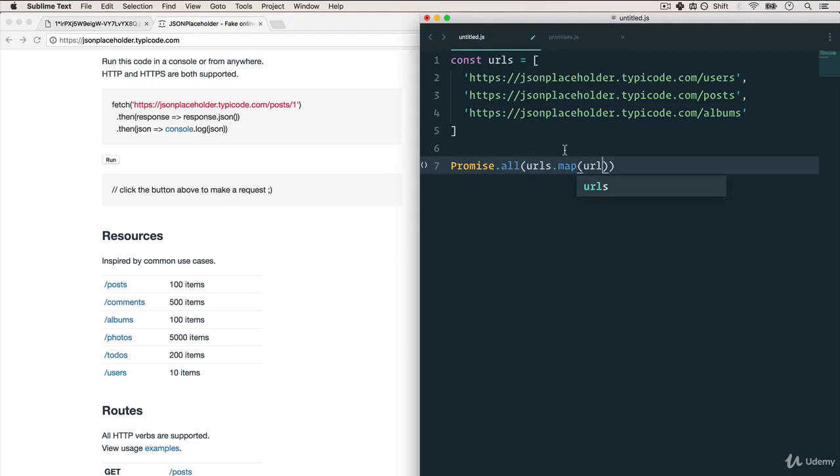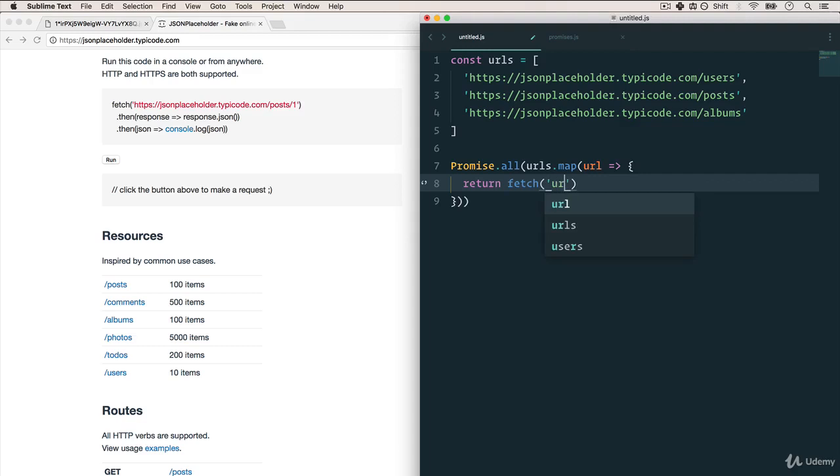And with each URL that we grab, we want to fetch, again, a web API to grab the URLs, make an AJAX call to the URL. Then we want to run the response through the response.json. Again, that just comes with fetch that you need to do.